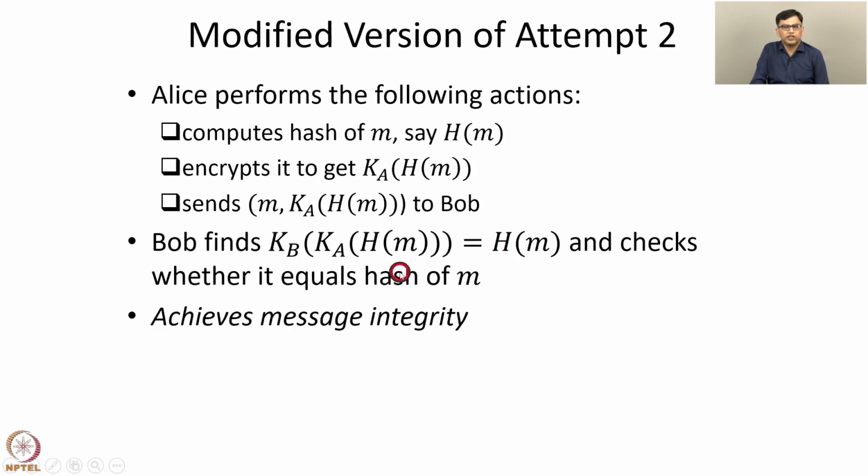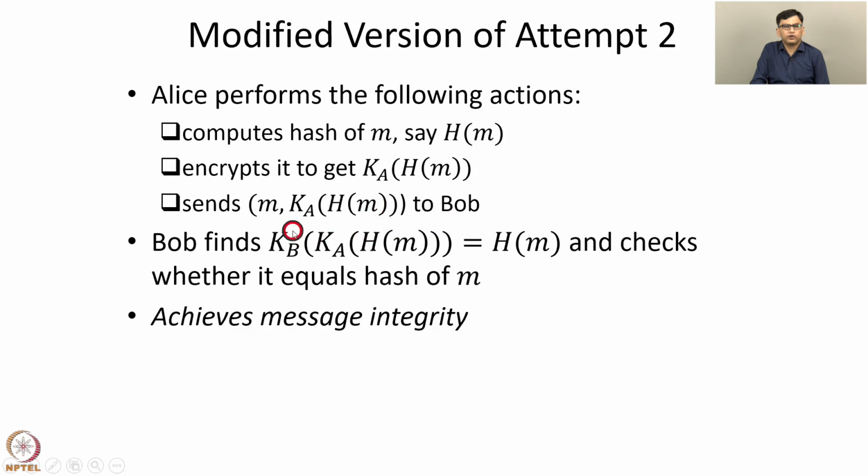So this achieves message integrity. For example, if an intruder tries to replace this message m with another message m prime, h of m prime will not match the decrypted version of this part of the message. So this check will fail, and Bob will detect that the message has been modified.